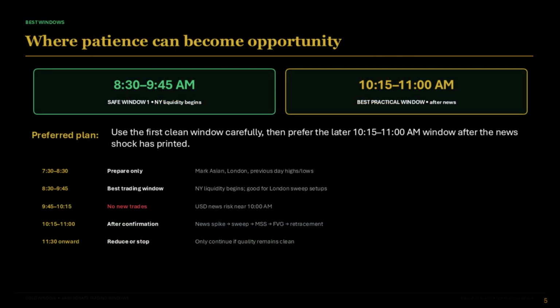The safest windows detected are 8:30 to 9:45 and 10:15 to 11 o'clock New York time. The best practical window is the later clean window after the main news risk has already printed. By then, gold has had time to sweep liquidity, reveal direction, and offer a more honest retracement.